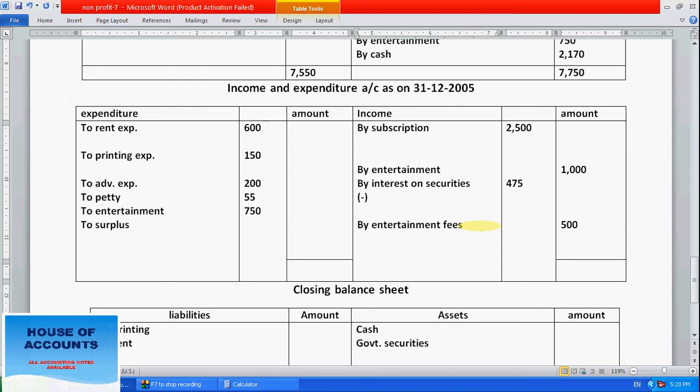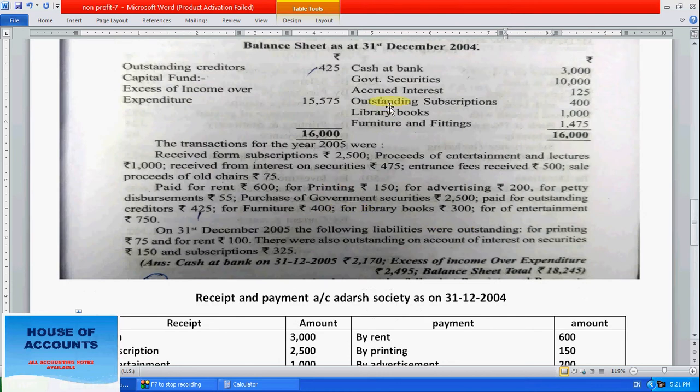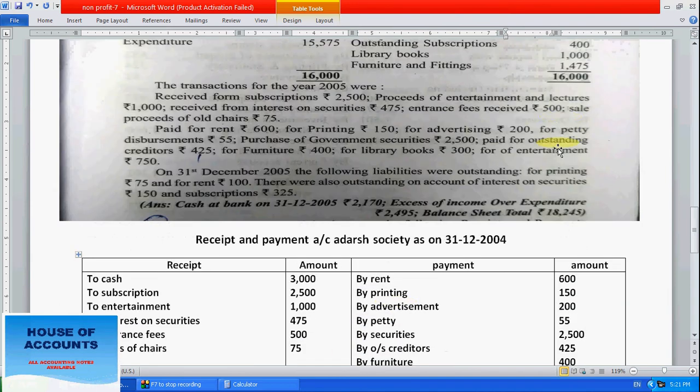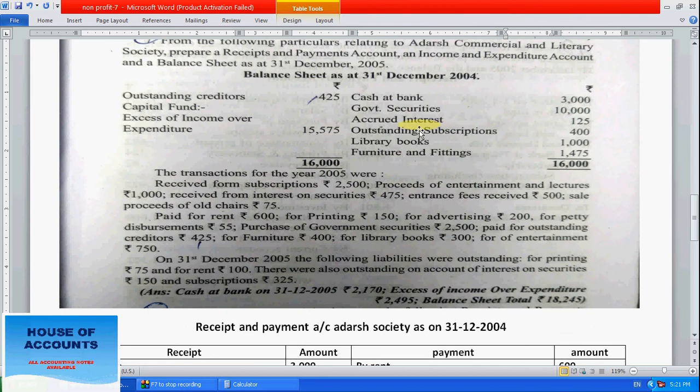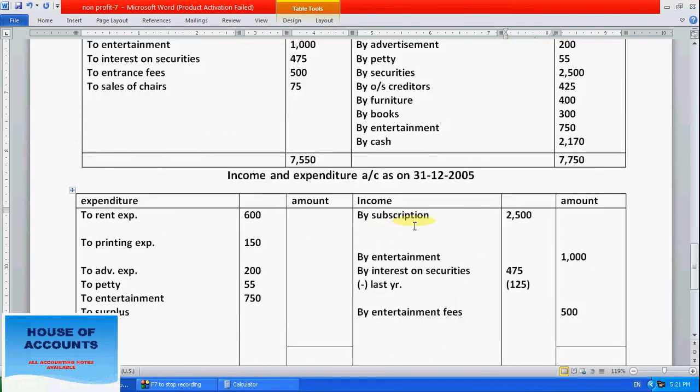in bracket, last year's interest, so write in bracket 125 for the last year. Next, outstanding subscription means this subscription is pending from last year. Definitely it will be collected in the current year, but it belongs to last year only, so this entry won't come in the income and expenditure account. That's why deduct this from subscription. Definitely we will collect it, deduct this one.